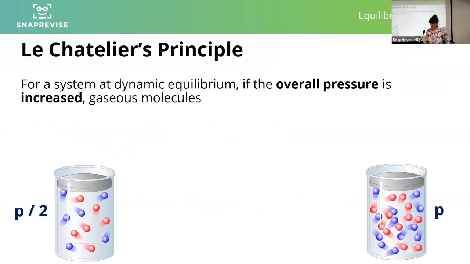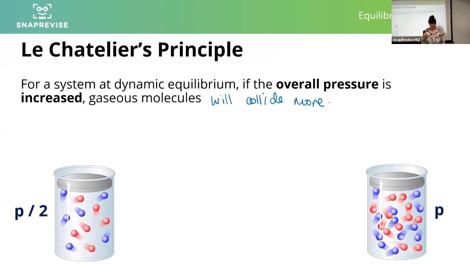If we increase the pressure, so we go from a lower pressure to a higher pressure, let's say we double the pressure, what happens to the gaseous molecules in terms of their interactions with each other? We get more collisions. They will collide more.